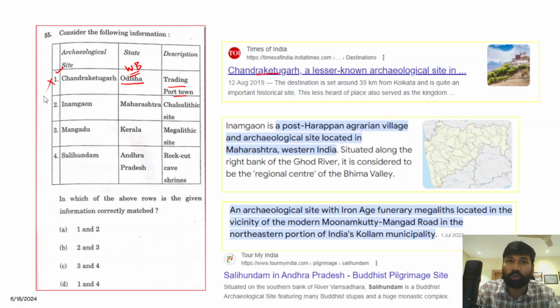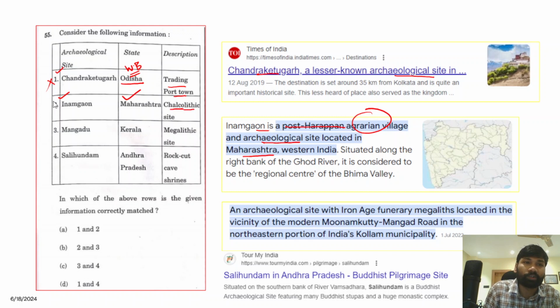It is located in West Bengal and it is not a trading port town, rather it is a very important archaeological site. Next, Inamgaon. Inamgaon is a post-Harappan agrarian village and archaeological site located in Maharashtra, right? We already know that the Harappan civilization is one of the most advanced civilizations in prehistoric times, and Inamgaon is a post-Harappan agrarian village and also an important archaeological site which is associated with the Chalcolithic culture.